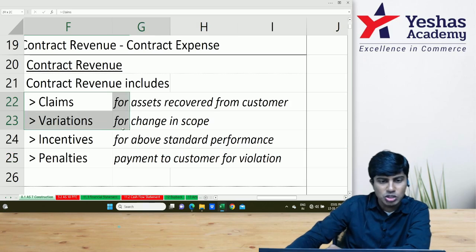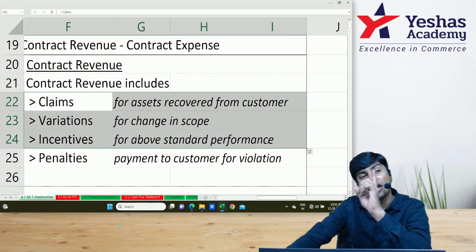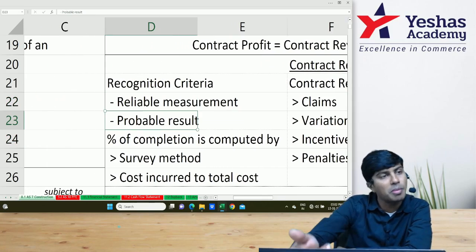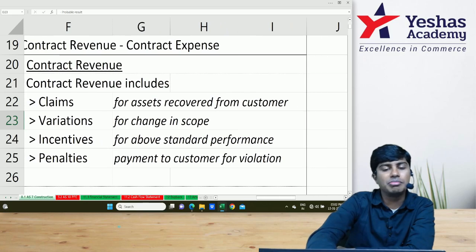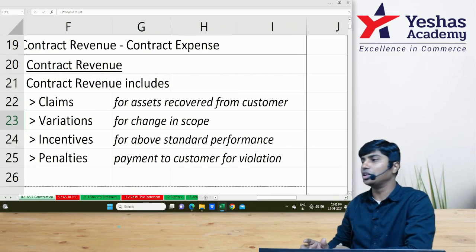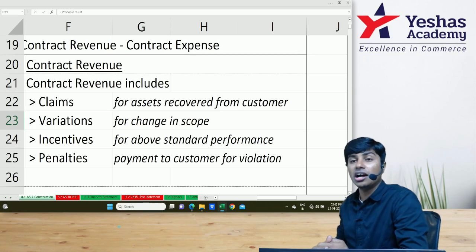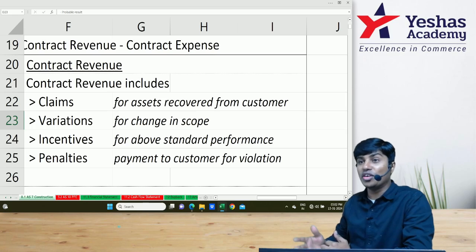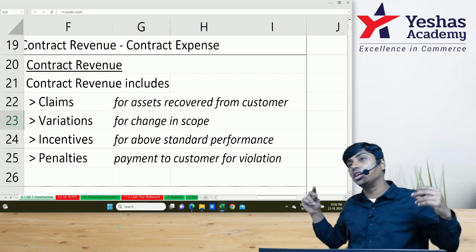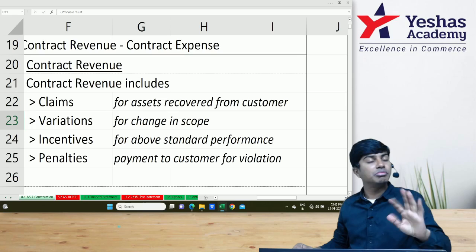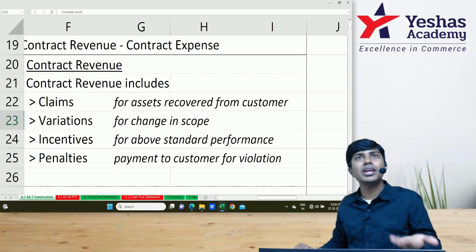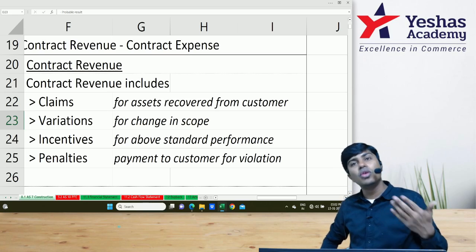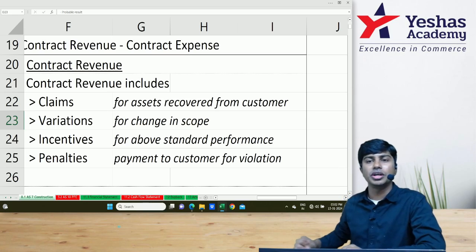Any of these has to be included in the contract revenue only if you have a right to receive it. That is, you can reliably measure it and there is a probability that you will get it. Let's say there is a reward that if you finish the contract within 2 years, you will get 2 lakh rupees extra. At the beginning of the contract, we cannot include that 2 lakh. Even if I say that it is my past track record that every contract I have finished in time, you cannot include it. Why? There is no right to receive. You should start the contract, you should complete the contract. Only when you have the right to receive such money, you should include it in the revenue.